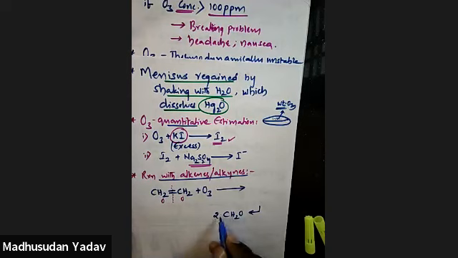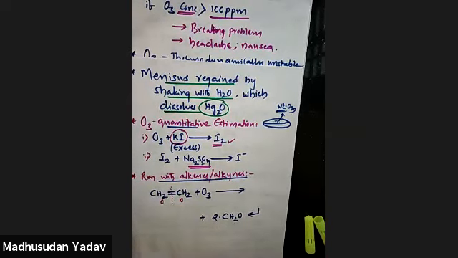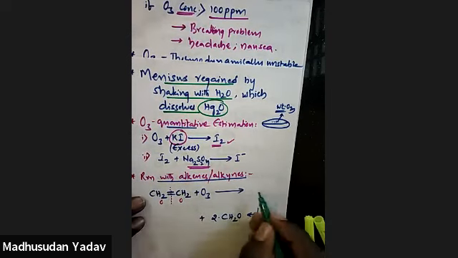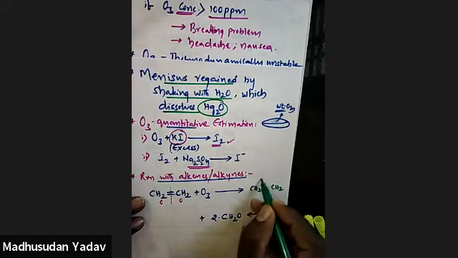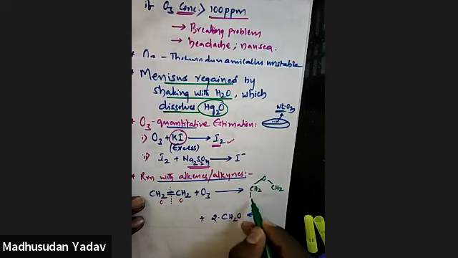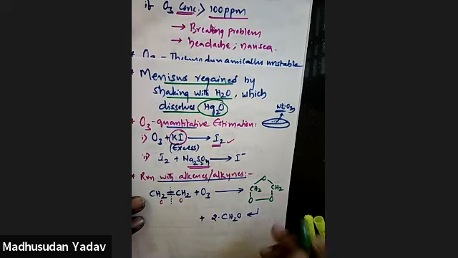How many moles? 2 moles. And the byproduct I'll write here. What is the intermediate formed in this reaction? Normally, first an intermediate is formed, CH2O, a 5-membered cyclic ozonoid ring. What is the name of this? It is ozonoid.